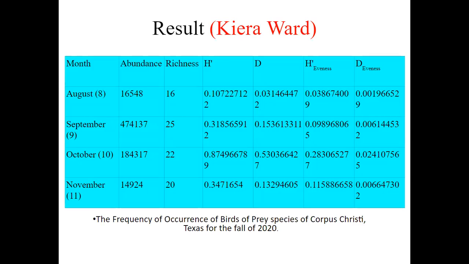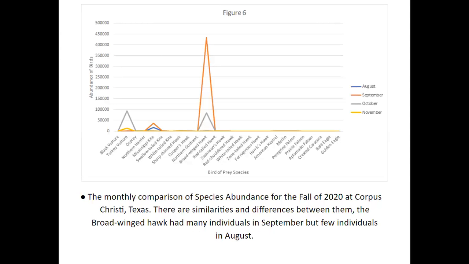So this table represents the frequency of occurrence of birds of prey species in Corpus Christi, Texas for fall of 2020. And as you can see, September has the most species richness, as well as the most species abundance. This graph shows the monthly comparison of species abundance for the fall of 2020 for Corpus Christi, Texas.